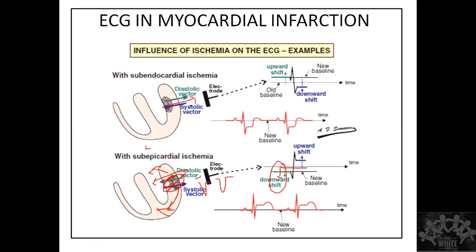You can forget the systolic vector if you don't get it. If you're able to understand this whole concept using the diastolic vector, it is well and good. So it is going to go away. The baseline is going to drop, except only this part, which is going to remain electrically inert. So it is going to cause an elevation of the J point and the ST segment. Same thing, the exact opposite happens here.